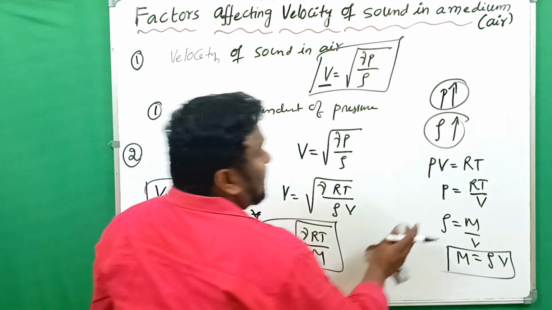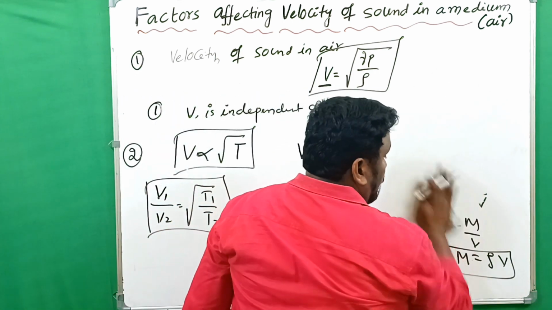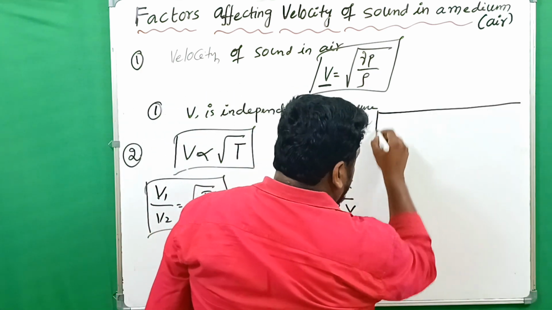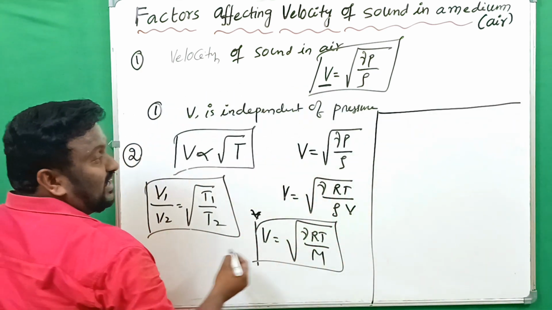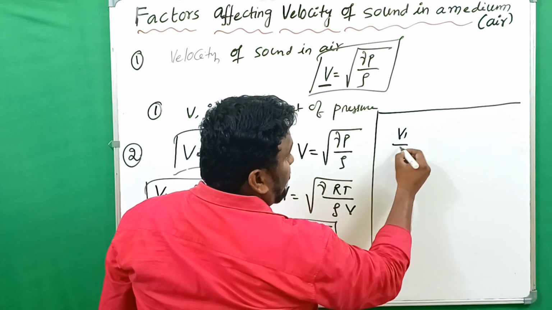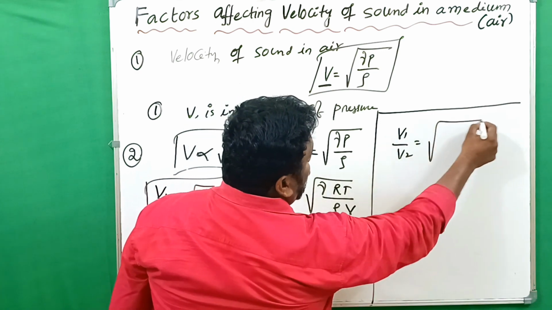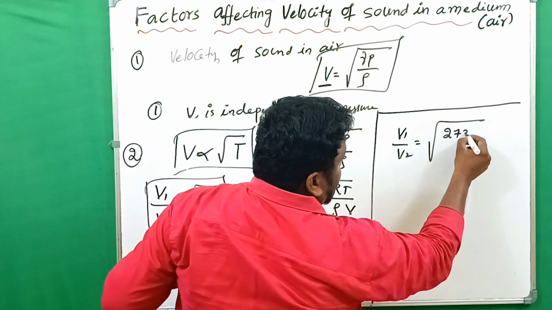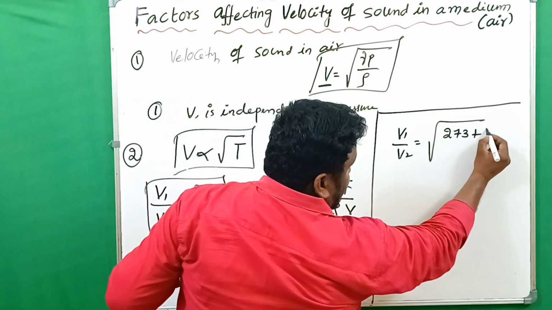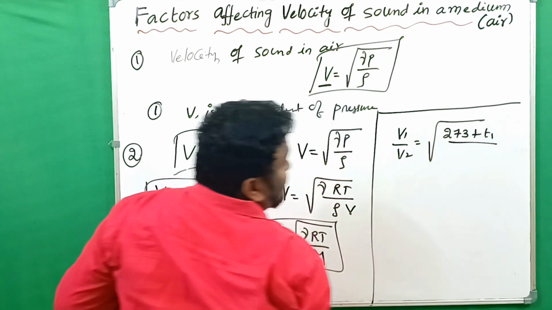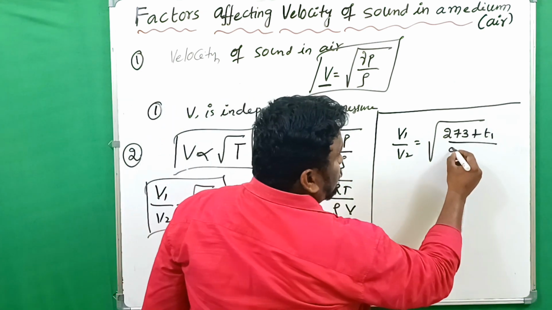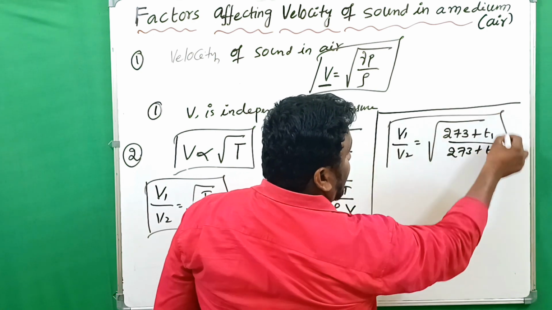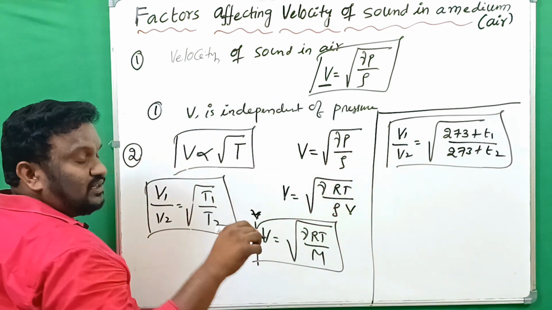If we convert the temperatures into degrees Celsius, the same equation becomes V1 by V2 equals the square root of (273 plus T1) by (273 plus T2). This is another equation we are going to use in the numericals.